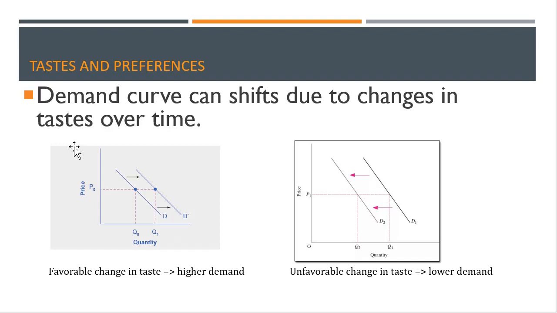So why are we focusing on taste and preference? Because if you find something interesting, if you prefer more of that good, naturally you will buy or demand more of that good. So that is what we are talking about, the favorable change in taste. An unfavorable change in taste means you are not preferring that good much, and that's why you are demanding it less.